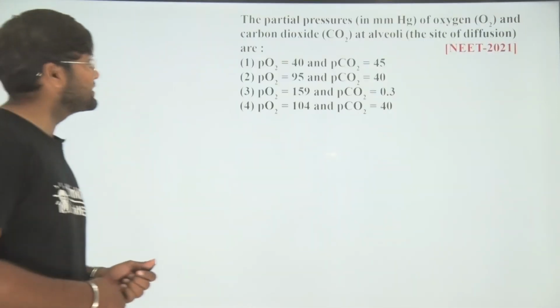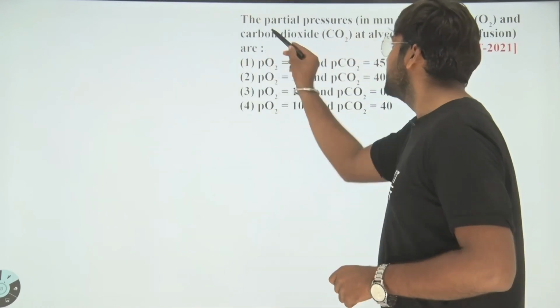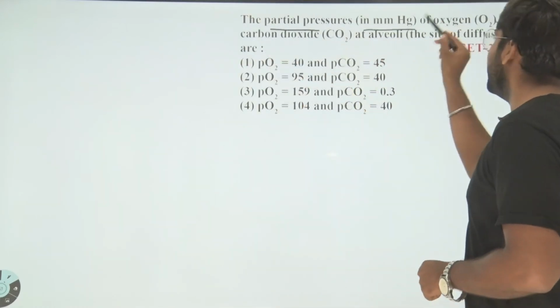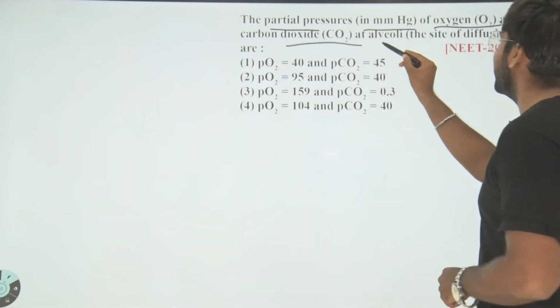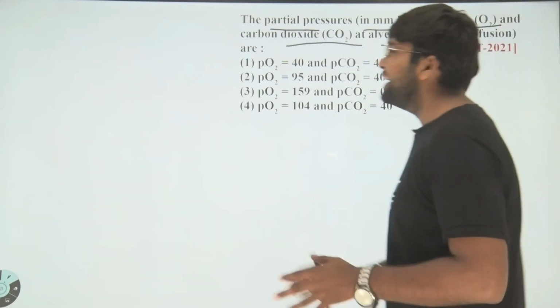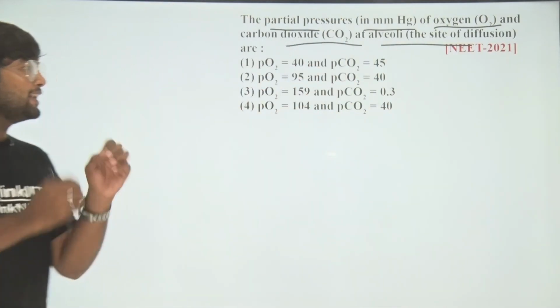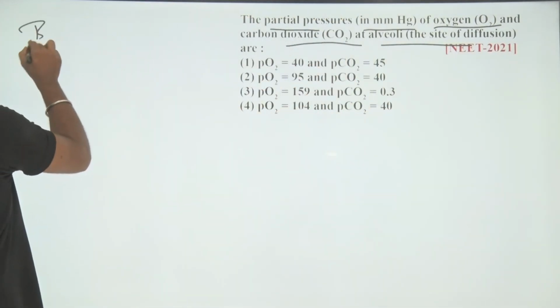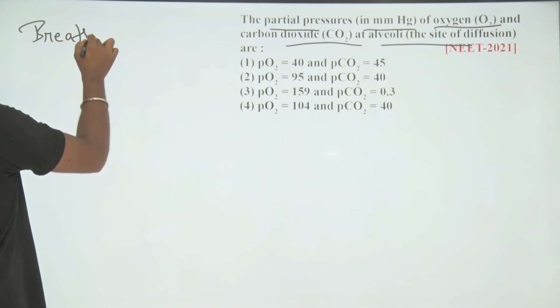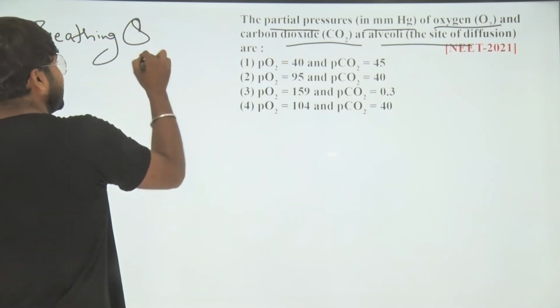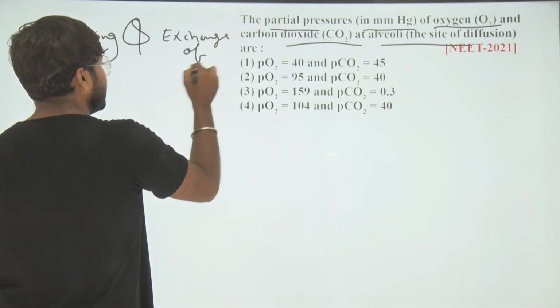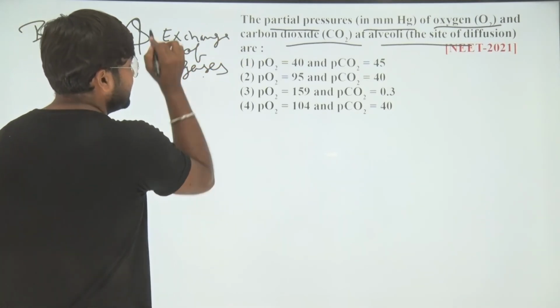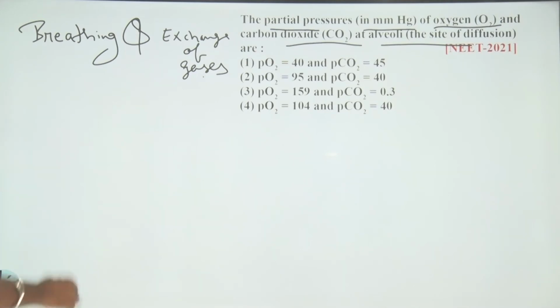Hello students, let's have a look toward the question. The partial pressure in mmHg of oxygen and carbon dioxide at alveoli, the site of diffusion, are. A very good question from the chapter breathing and exchange of gases. It is asking about the partial pressure.